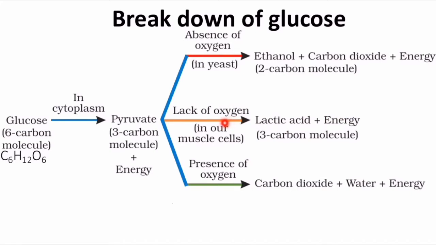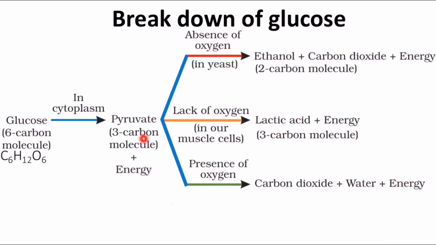When we run fast, we get cramps in our legs. This is due to lack of oxygen in our muscle cells. If you take rest, this will become okay. When we get sufficient oxygen, then it will get okay. The third case is in the presence of oxygen. In the presence of oxygen, pyruvate will be oxidized to carbon dioxide, water and energy.